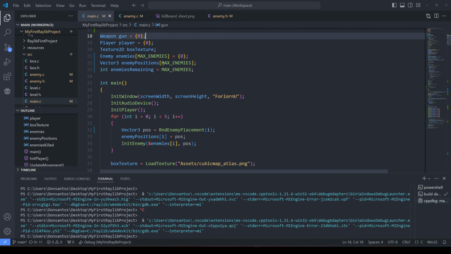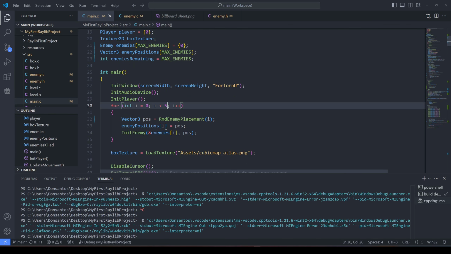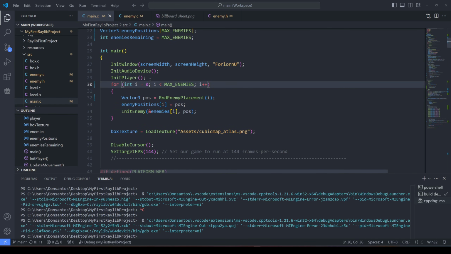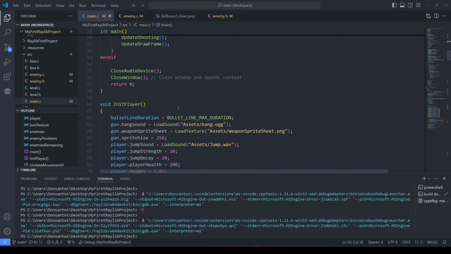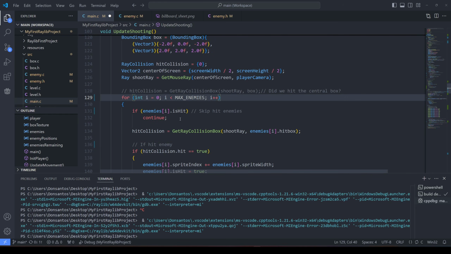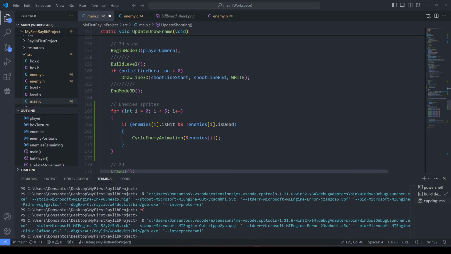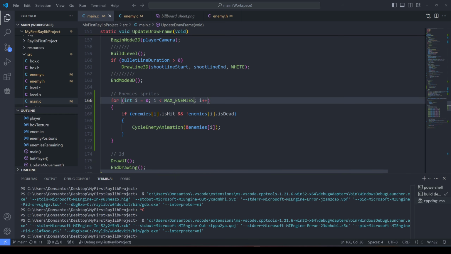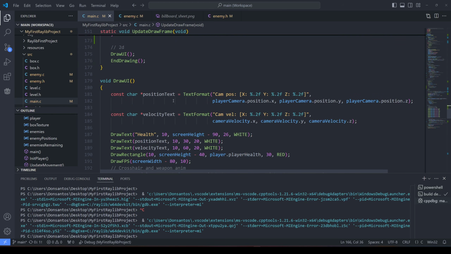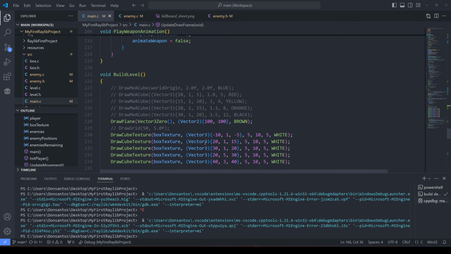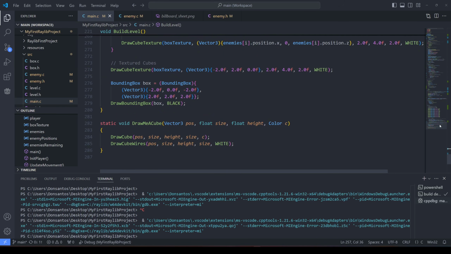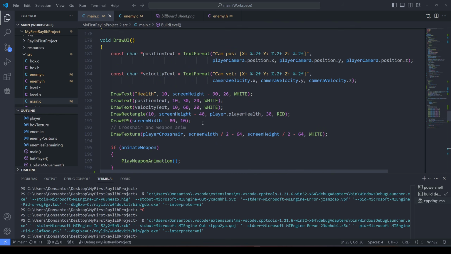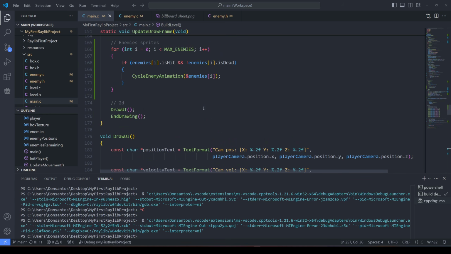Here we go. And then in our loop, we go max enemies. So now it's going to instantiate any number of enemies. Oh, that's so much better. Same here, it's not 5, it's max enemies. And here we draw the sprites. Gotta make sure that that's also max enemies. Just gotta make sure I'm not missing a 5 somewhere. Yeah, here we go, enemies. Okay, I think that's all the magic number 5 taken care of.